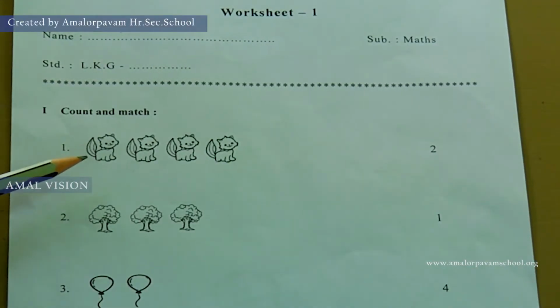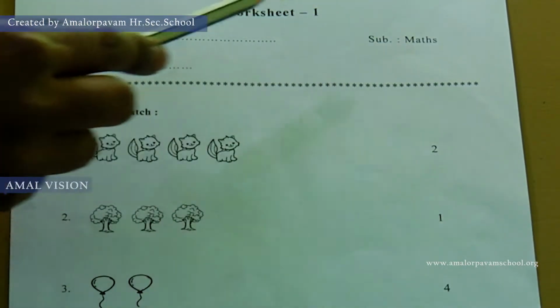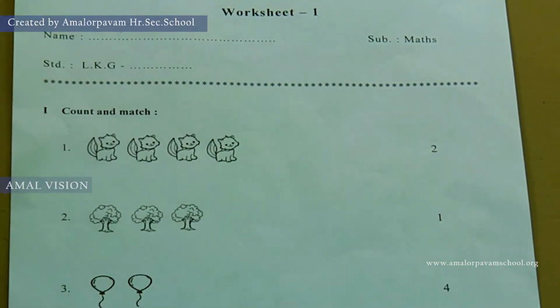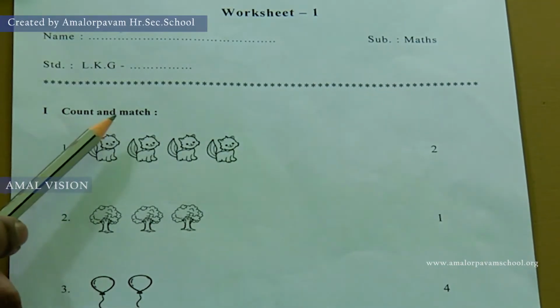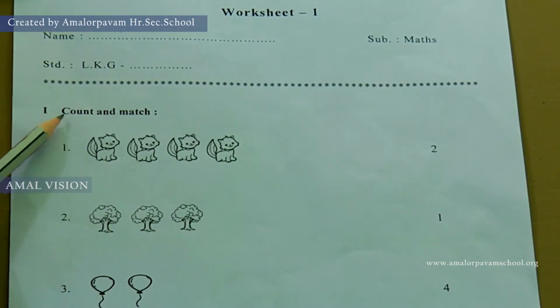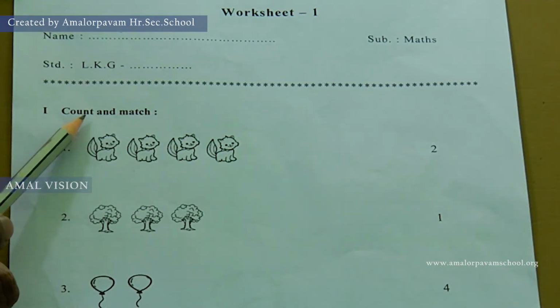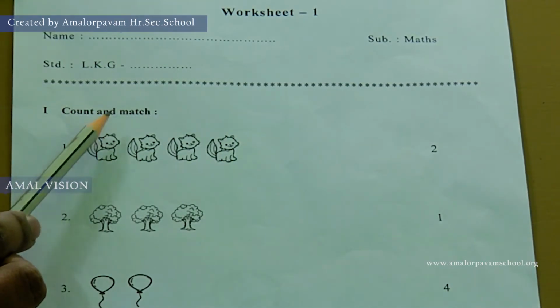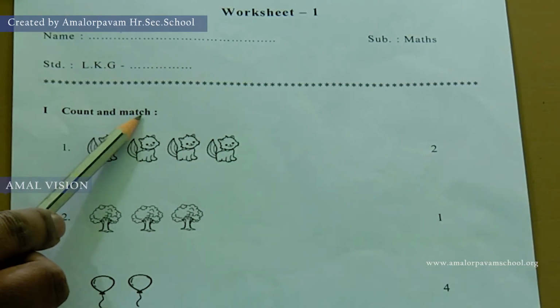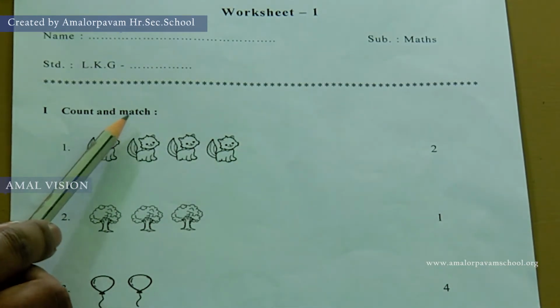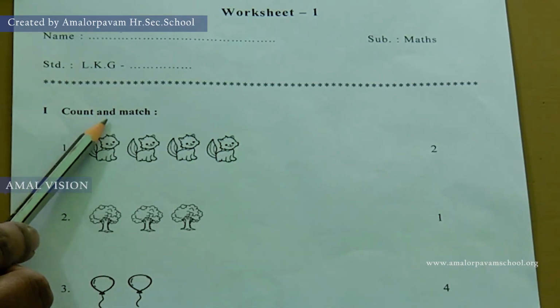Children, this is your Maths worksheet number 1. Roman number 1. Shall we read the heading? Keep your finger like this and read like me. C O U N T, count. And M A T C H, match. Count and match.